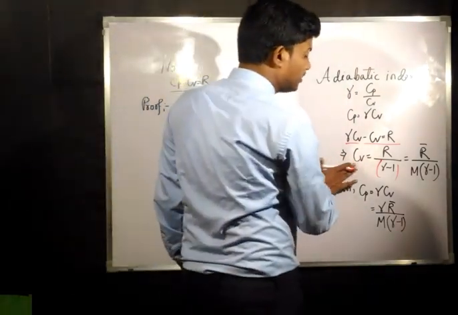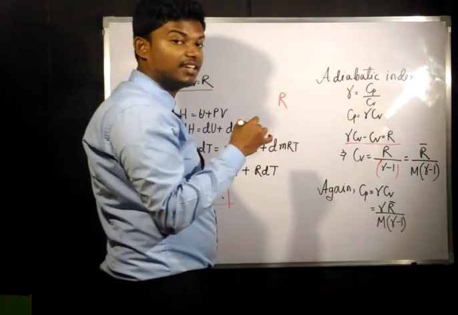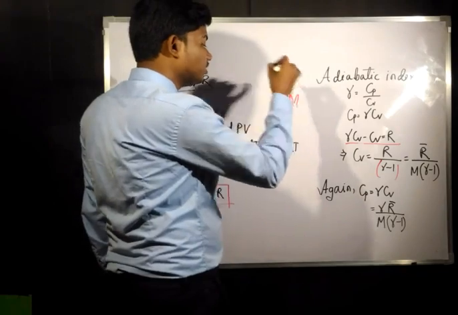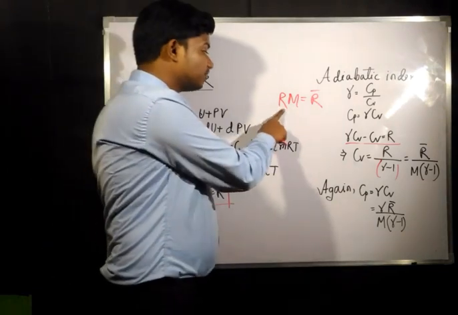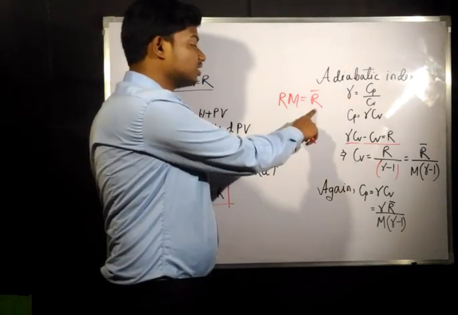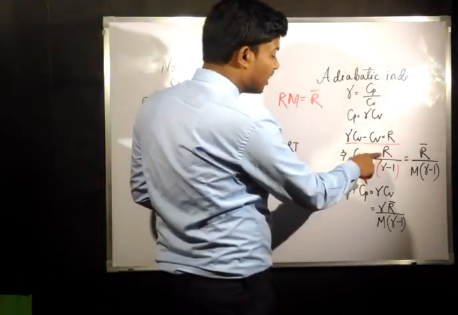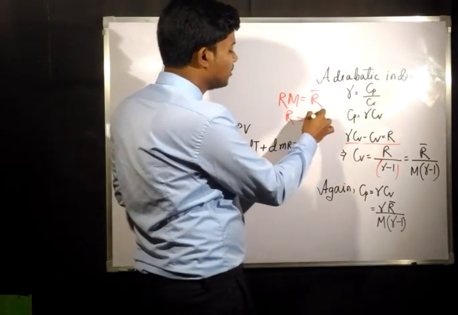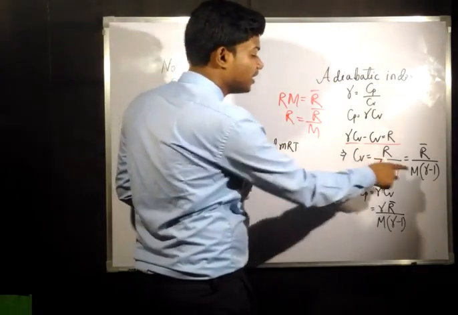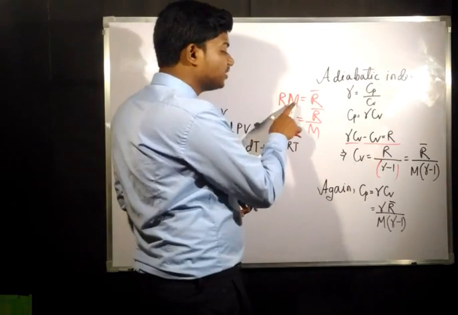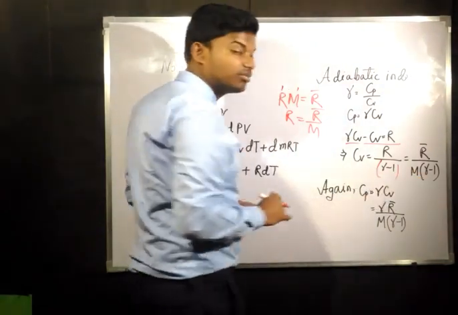Now there was a relation in the mixture of gases. If you remember, we said that the characteristic gas constant into the molecular weight of that gas will give you the universal gas constant. R is specific for a gas, M is specific for a gas, and the product of these two gives the universal gas constant, which is common for all gases. If you replace R by R dash by M, we have replaced R by R dash by M, because sometimes R may be given, sometimes M may be given. So using both these equations you can find it.